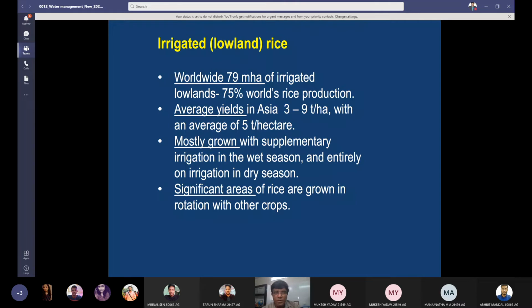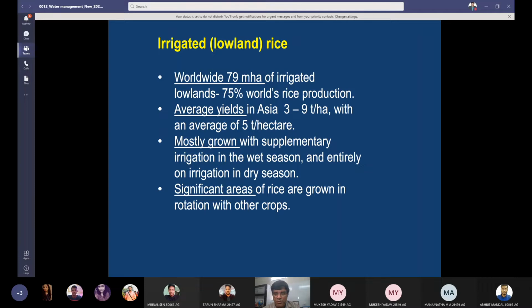Now you see irrigated lowland rice characteristics are worldwide about 79 million hectare of irrigated land is there, and it produces 75% of world's rice production. Average yields are 3 to 9 tons per hectare and mean being 5 tons per hectare, mostly grown with supplementary irrigation in the wet season and entirely on irrigation in dry season.